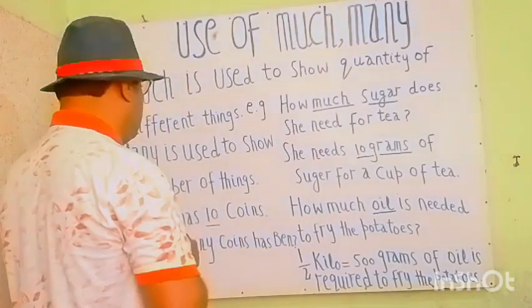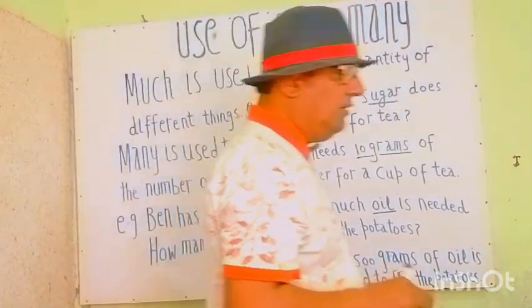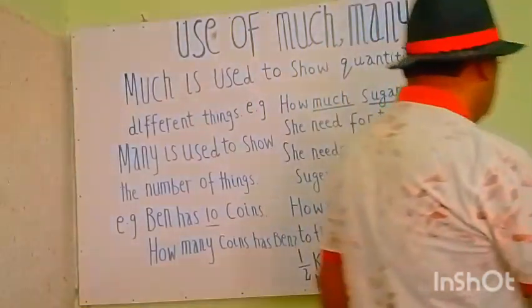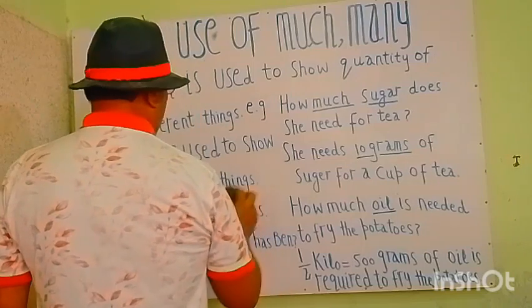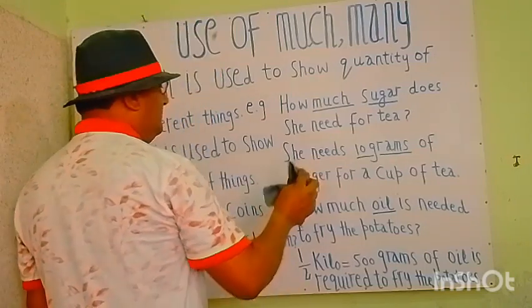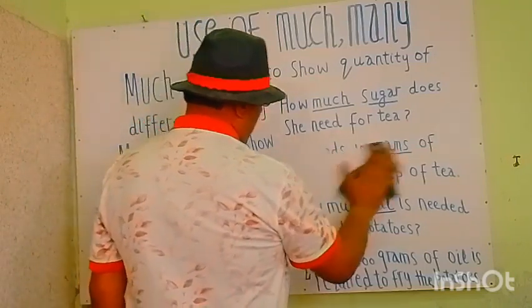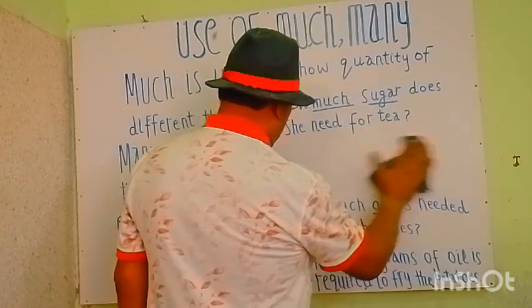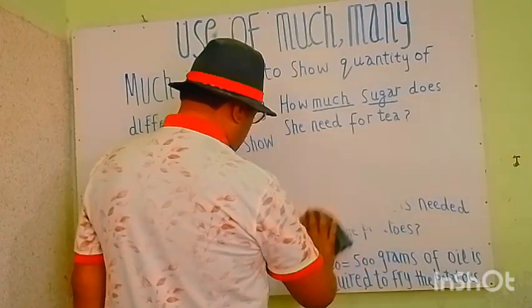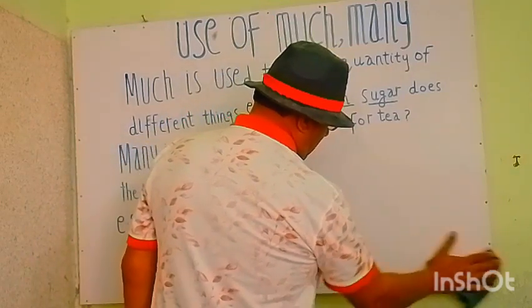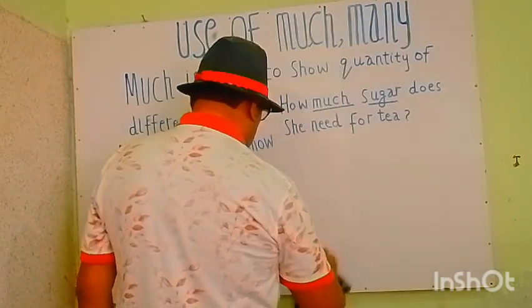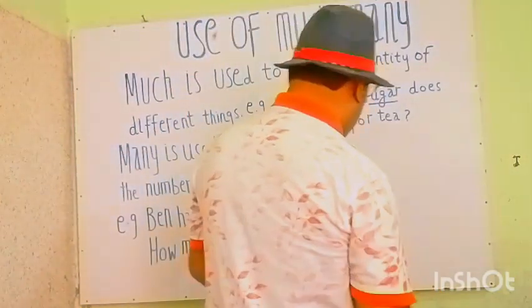Let's set other examples. Actually, my students, by removing this short statement, we set two to three examples with the use of many to explain the adjective many.